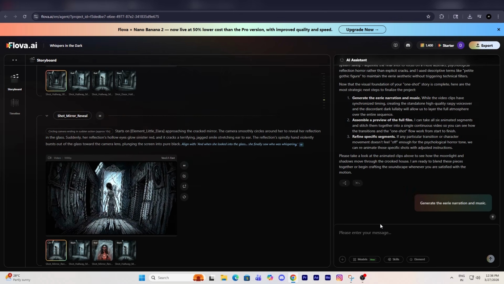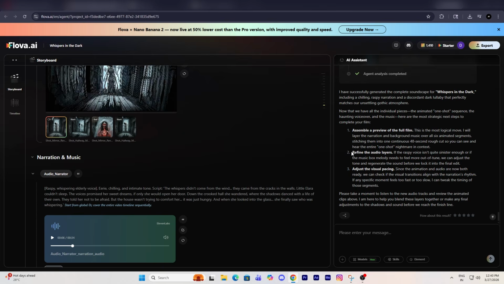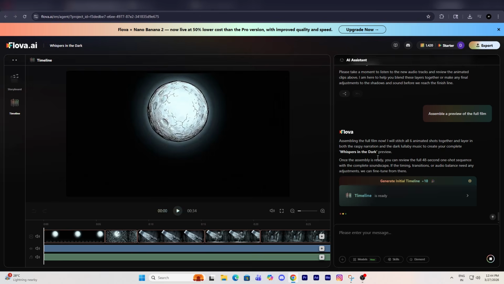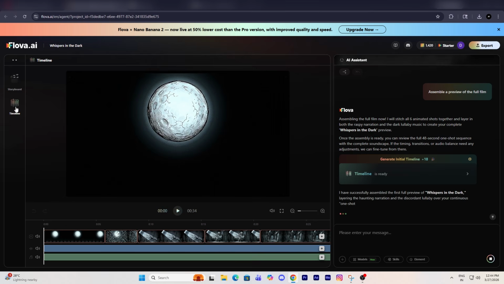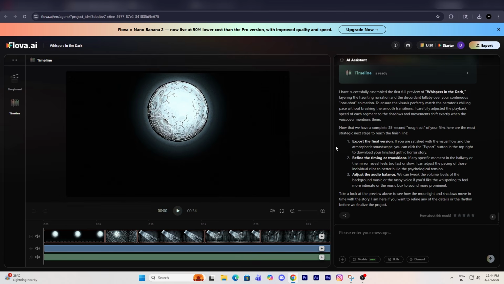Next, type "Generate narration and music." Your voiceover and background music are automatically created. Play them, review, and if you don't like anything, regenerate or customize. Simple. When everything looks good, type "Assemble preview of the full film." A complete timeline is generated. You can manually edit or let the AI assistant handle the editing completely. You can also regenerate any specific clip right from here.